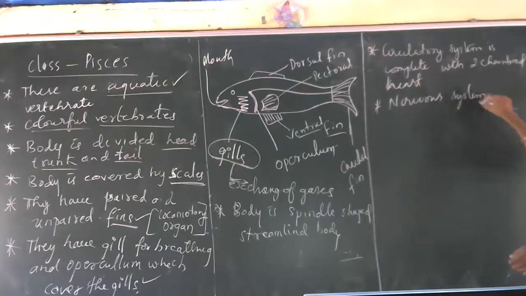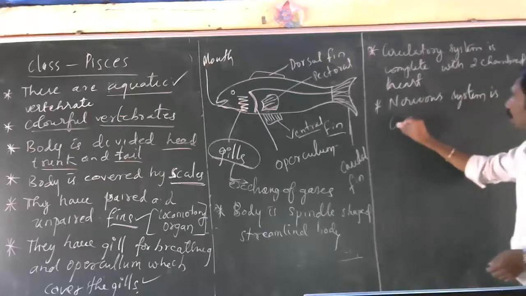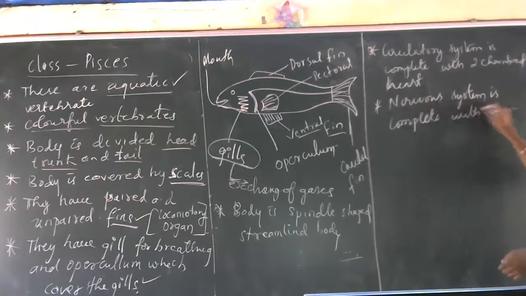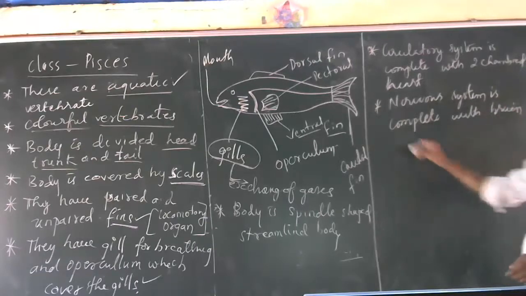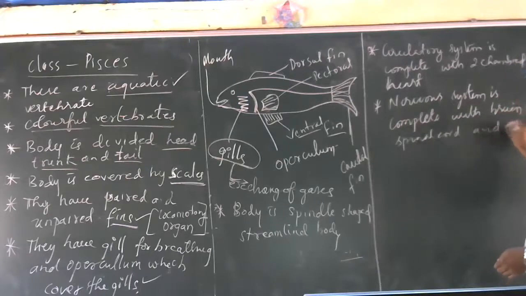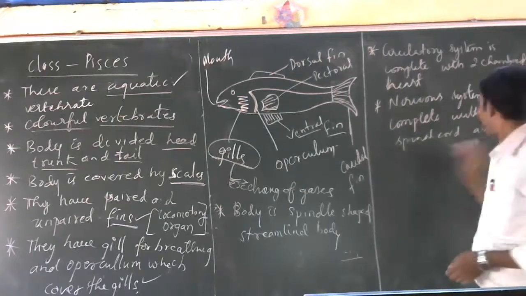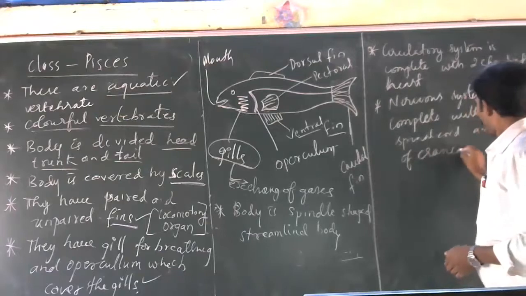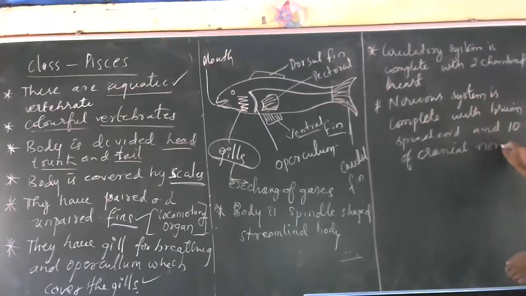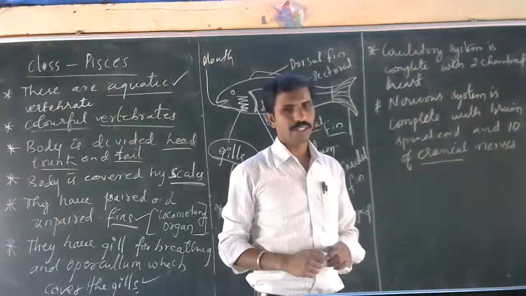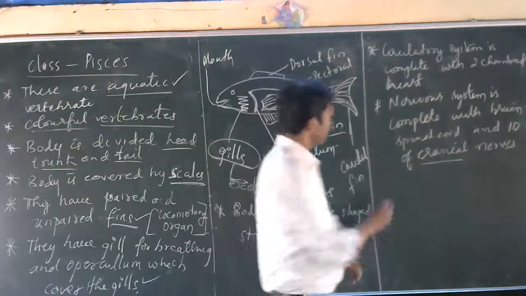Nervous system. The nervous system is complete, with brain, spinal cord, and 10 pairs of cranial nerves. Cranial nerves means the nerves which arise from the brain; they are called cranial nerves. Understood? So this is about the characteristics.